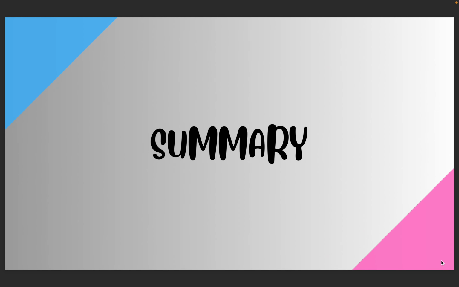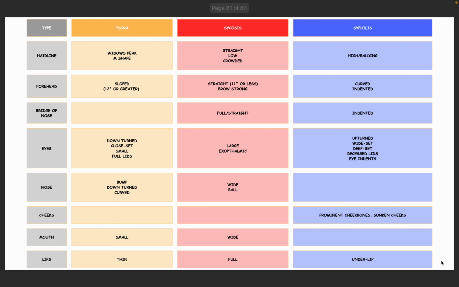Summary, or the gist. Hairline: in Psora, the hairline is widow's peak or M shape. In Sycosis, the hairline is straight, low, crowded. In Syphilis, the hairline is high or balding. Forehead: in Psora, the forehead is sloped 12 degrees or greater.